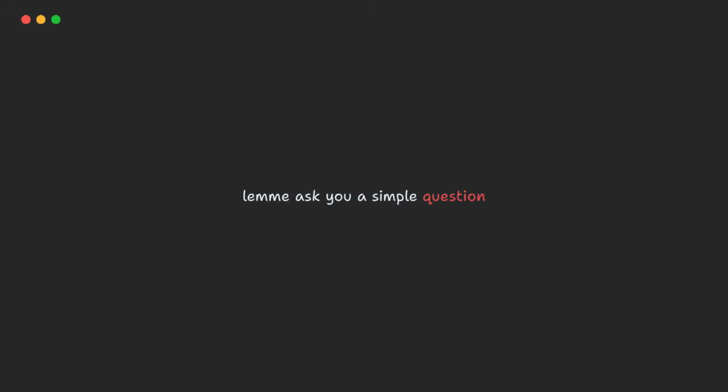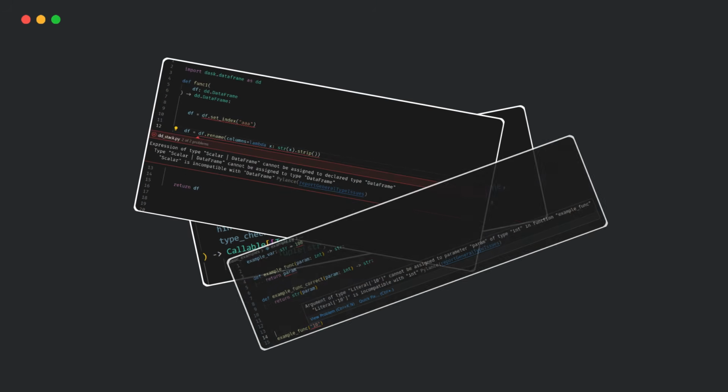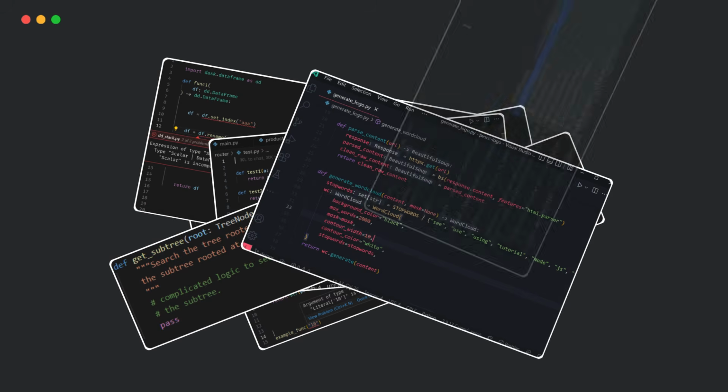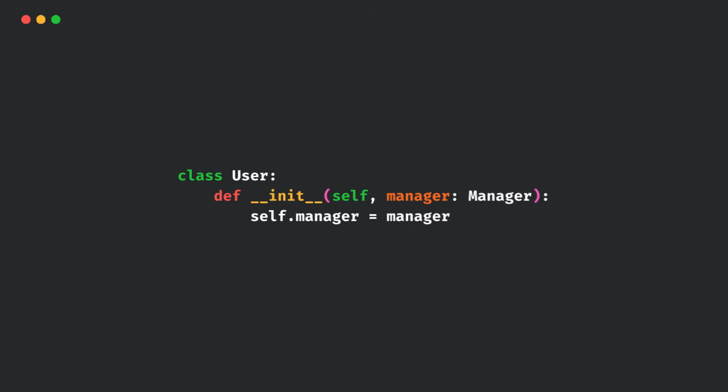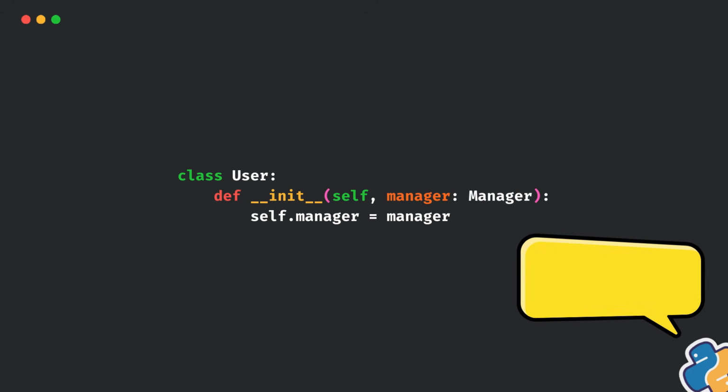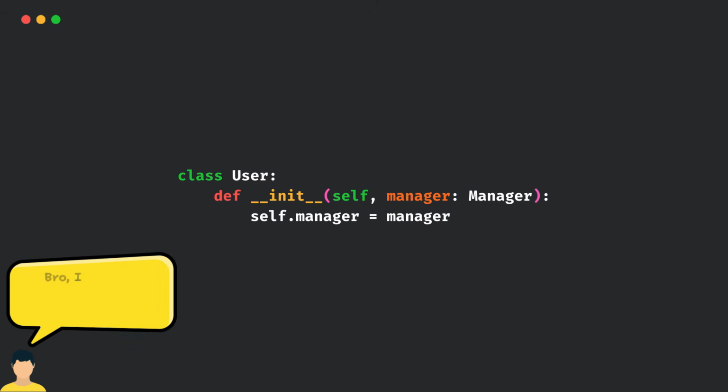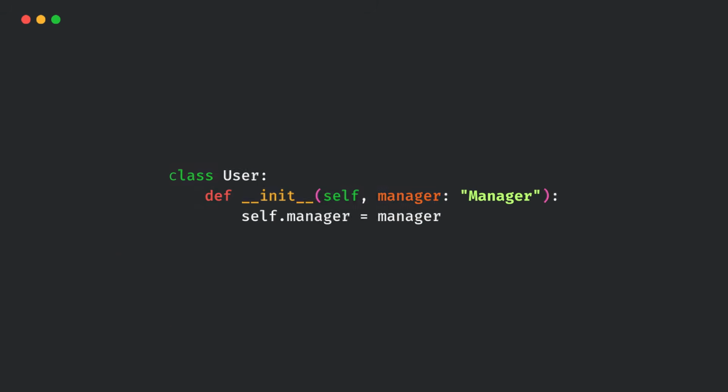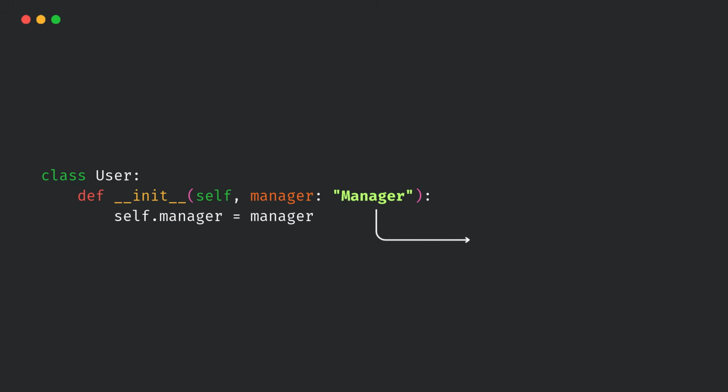Let me ask you an honest question. Have you ever written clean type hints in Python and Python just ruined your mood? Something like this. And Python goes, wait a sec, take this. And you're like, bro, I'll define manager right after this. So what do we do? We simply escape it like this. It works. But deep down, we all know, this was never a real fix.